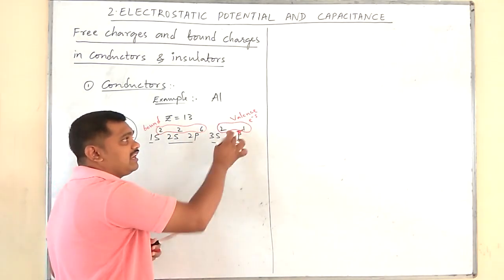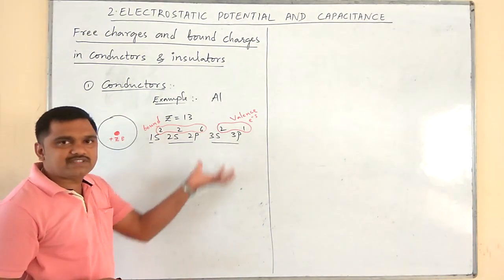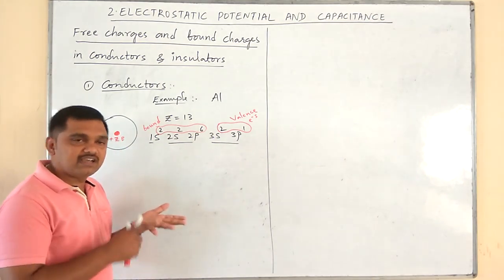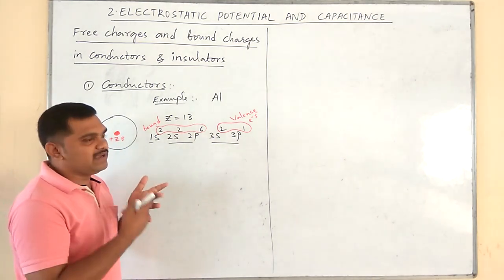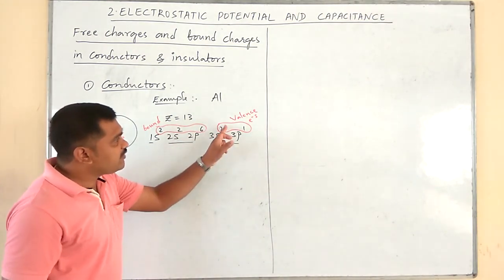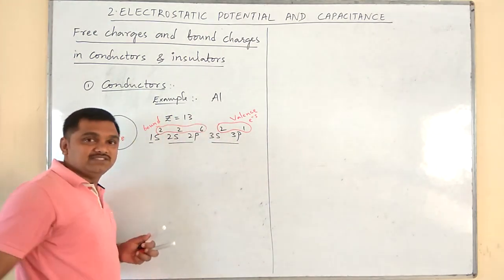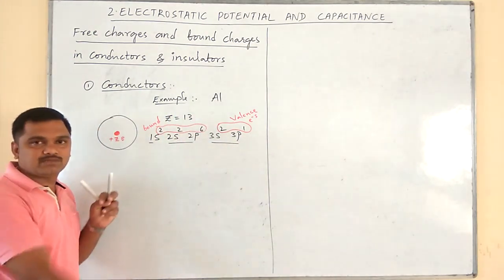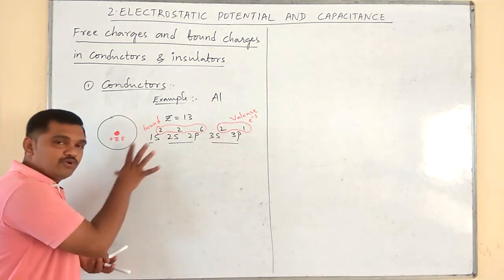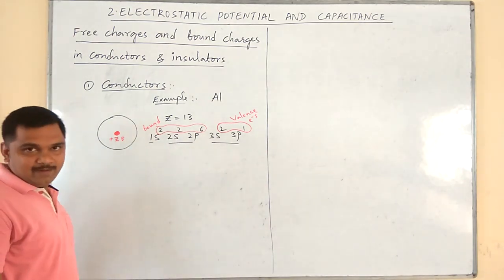The valence electrons are not yet free. As soon as we supply some amount of energy, by means of heat or any other means, they absorb the energy, get detached from the parent atom, and become free to move through the entire lattice of the aluminium.